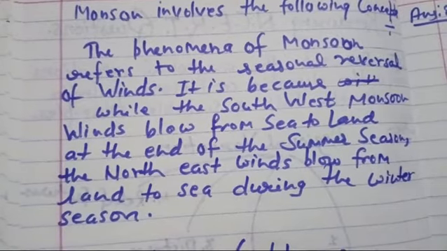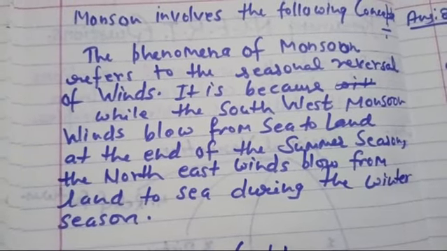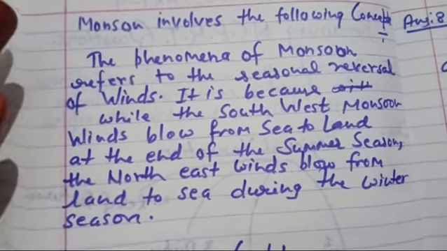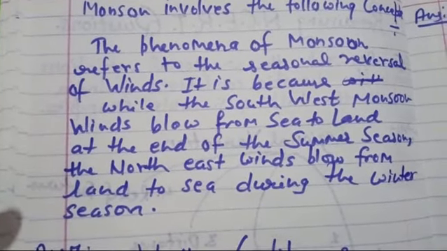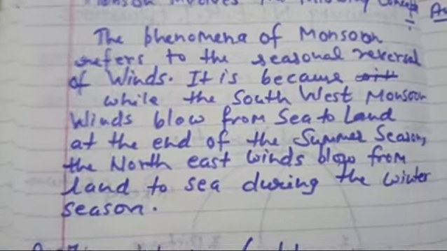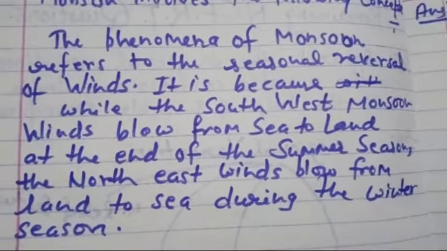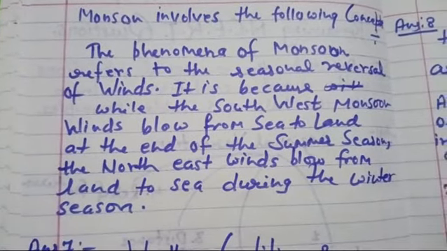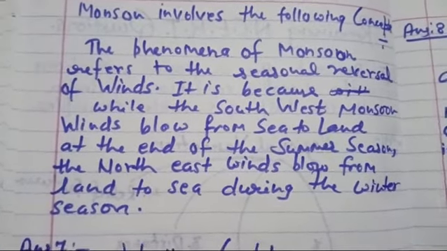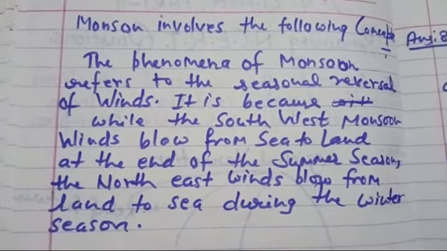As we are having the summer season, then we are having the winter season. After the winter season ends, once again the southwest monsoon winds will blow from the sea to land, and that's why we are having the summer season in our subcontinent. So it is a seasonal reversal of the monsoon winds. That's why we are having a certain pattern of seasons in India.